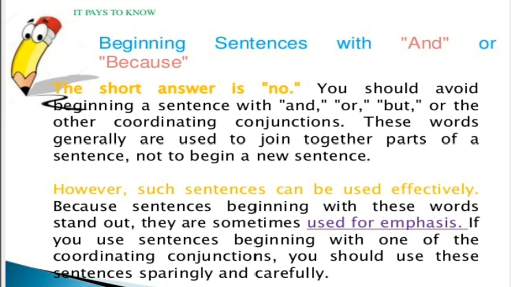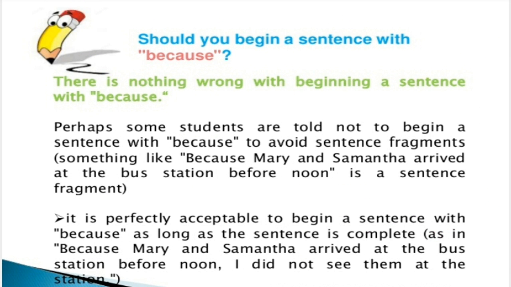However, such sentences can be used effectively because sentences beginning with these words stand out. Stand out means they are used to emphasize something. If you use sentences beginning with one of the coordinating conjunctions, that is fanboys, you should use these sentences sparingly and very carefully.